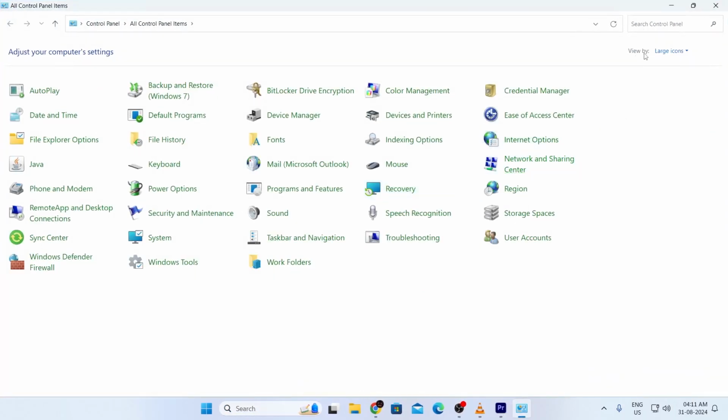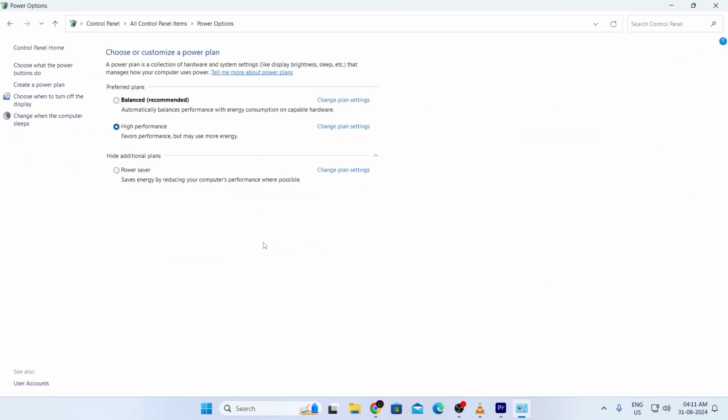After that, make sure View by is set to large icons. And then you just have to select Power Options. From here, you have already pre-selected a plan. It could be balanced or anything. Just whichever you have selected, on that, just click on Change Plan Settings.